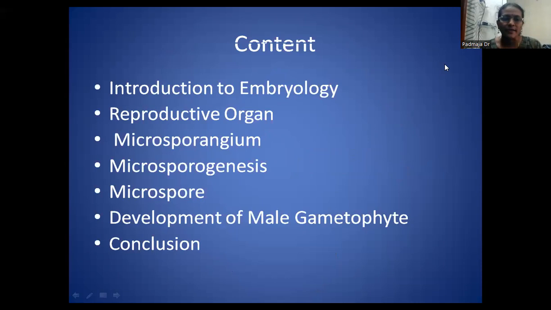So what are the contents? Introduction to embryology, what embryology is, and which part of the plant this embryology starts from. Then microsporangium, microsporogenesis, development of microspores, development of the male gametophyte, and conclusion and questions. This is the content I am going to cover in this session. Before that, let's enter into the introduction to embryology.